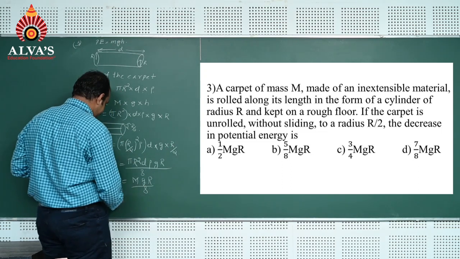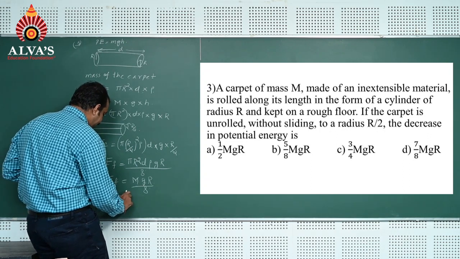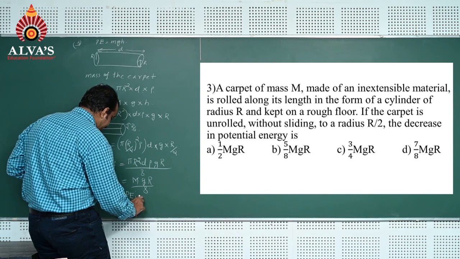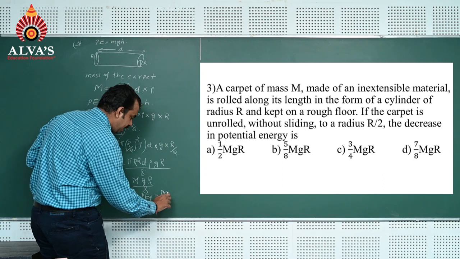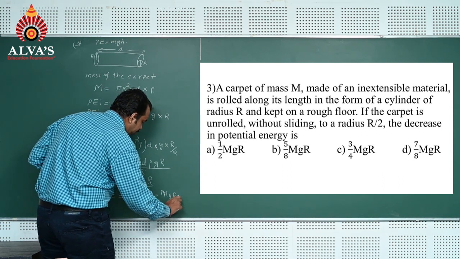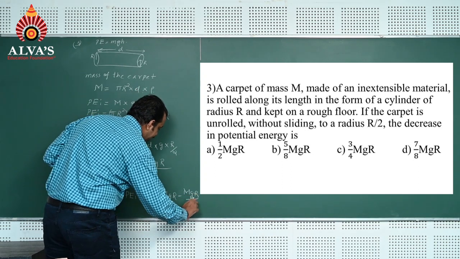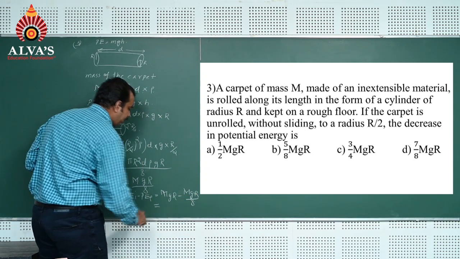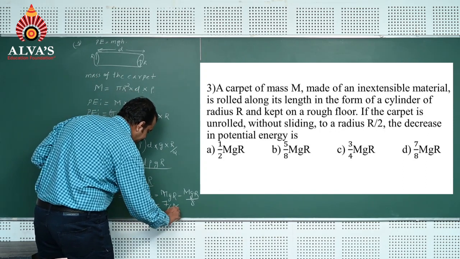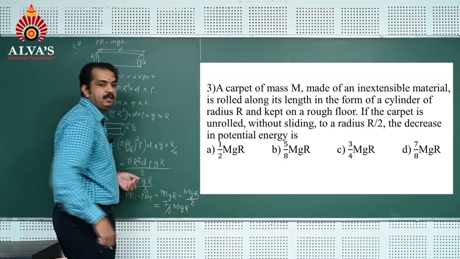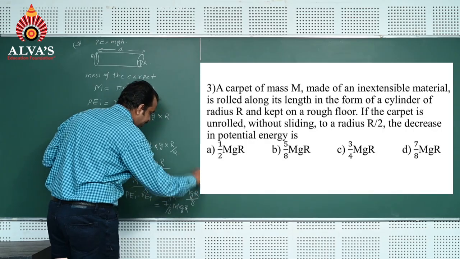Decrease in potential energy, delta PE, can be written as potential energy initial minus potential energy final. Initial potential energy is mgr, final potential energy is mgr by 8. So finally the change in potential energy, or decrease in potential energy, is 7 by 8 mgr. That is option 4, the correct option. Option D is the correct one.